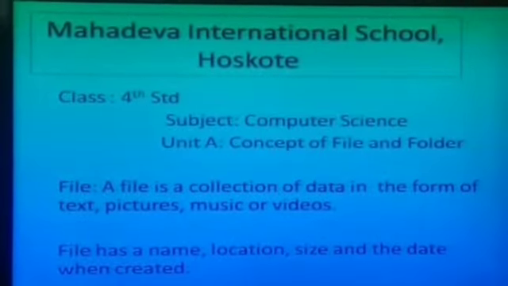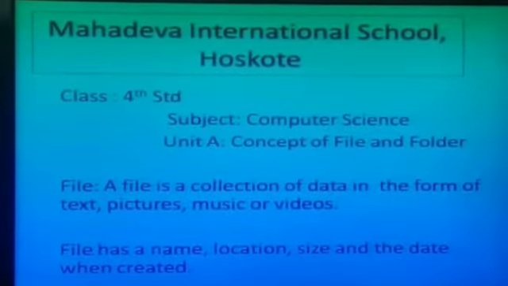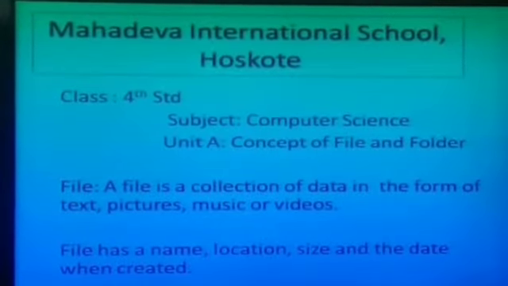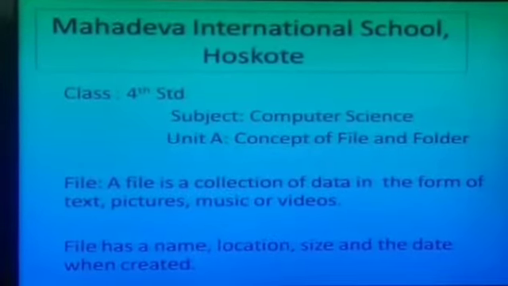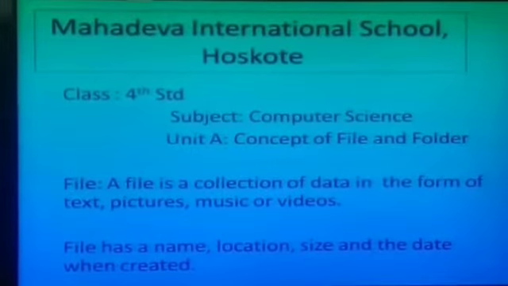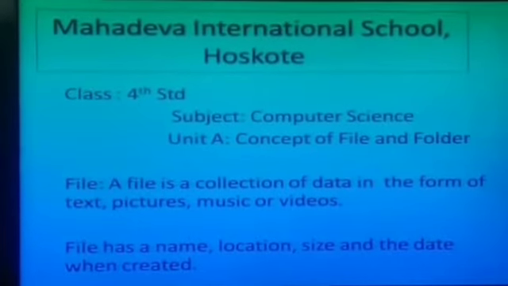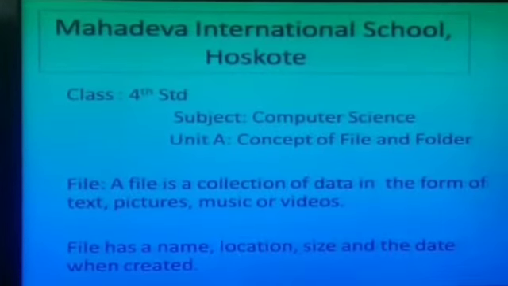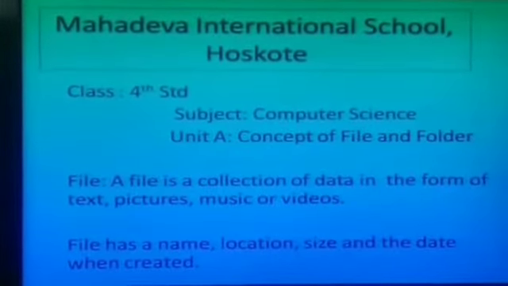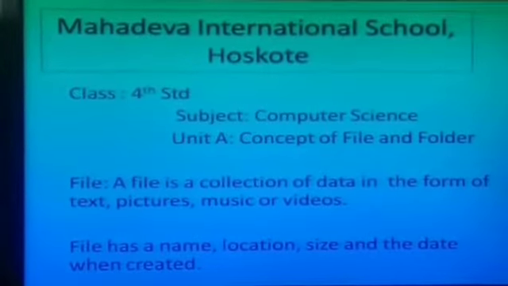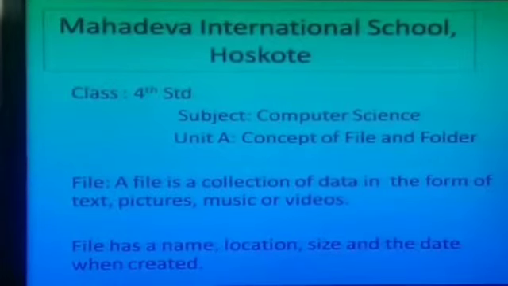A file is nothing but a collection of data in the form of text, pictures, music or videos. Our textbook is a best example of file. What our book will have? It will have a text, it will have images also, right? It will have meaningful information and that is stored.